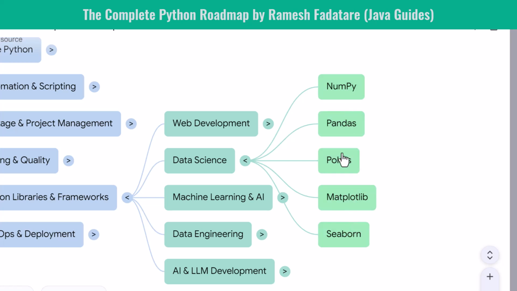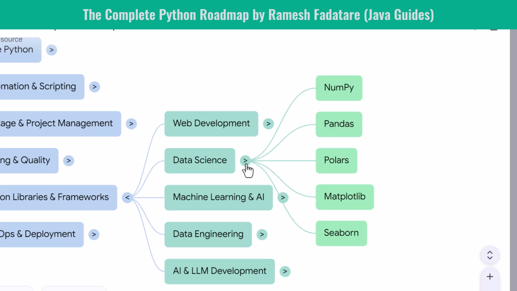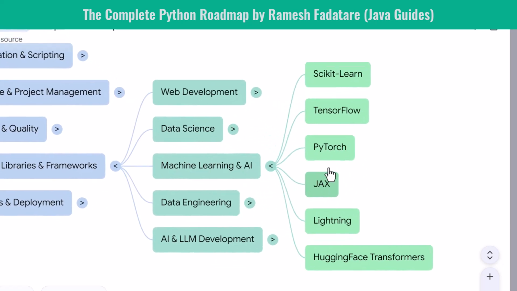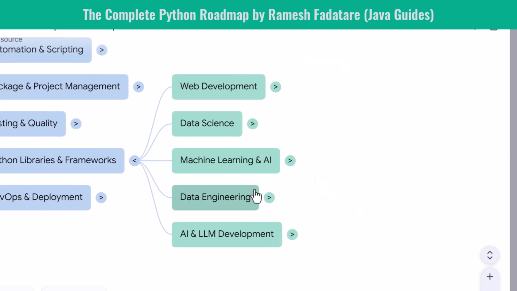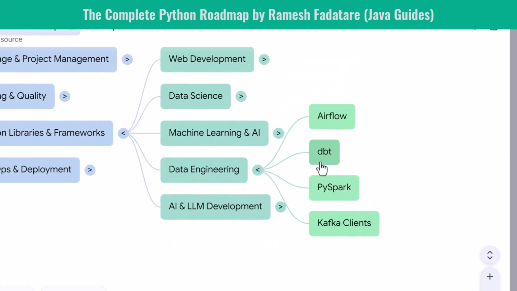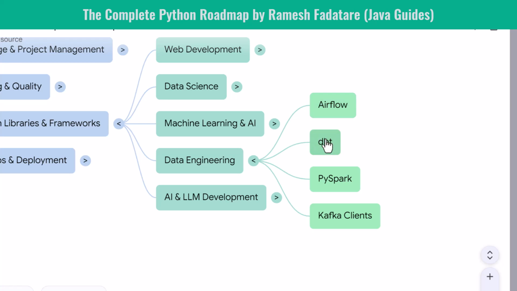These libraries help you manipulate, analyze, and visualize data. For machine learning and AI, you explore scikit-learn, TensorFlow, PyTorch, JAX, Lightning, and Hugging Face Transformers. These tools give you the ability to train models, run experiments, and build AI systems. For data engineering, you learn Airflow for orchestration, dbt for transformations, PySpark for big data processing, and Kafka clients for streaming.